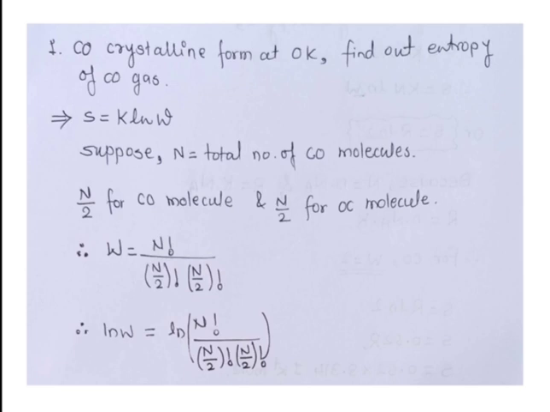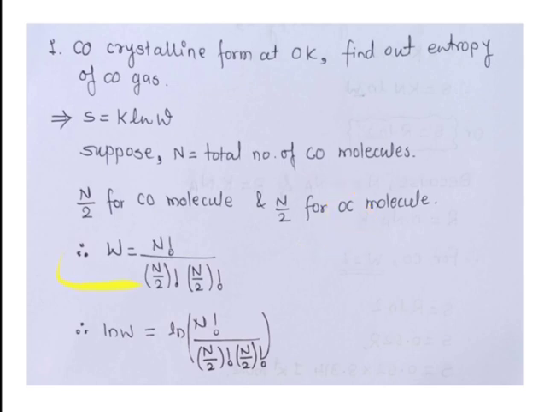The weight of configuration equation, as we know, W is equal to N factorial divided by n1 factorial into n2 factorial into n3 factorial and so on. Small n represents the number of molecules present in each state and capital N represents the total number of molecules present in the system. So we can write here we have N by 2 of CO and N by 2 molecules of OC.